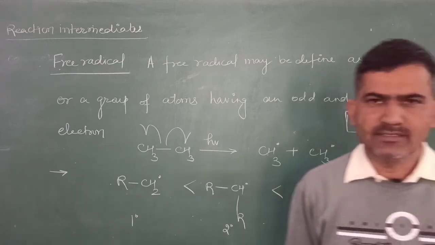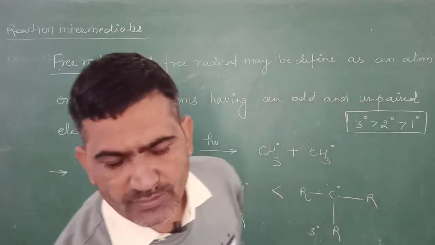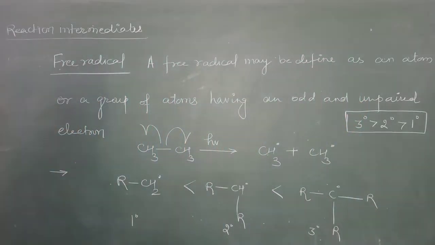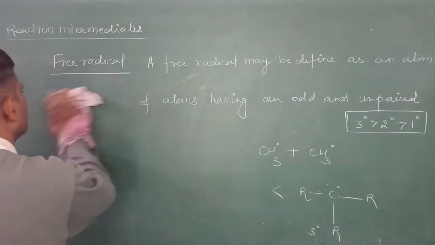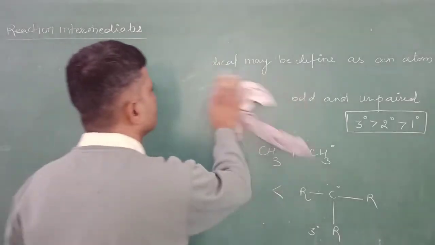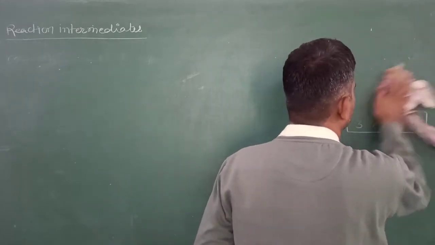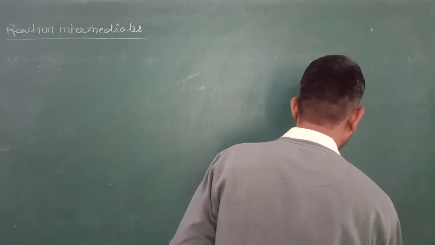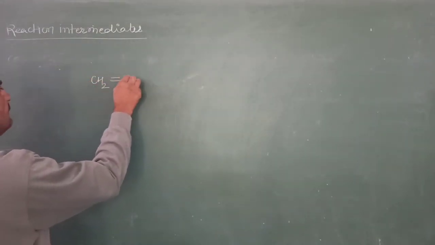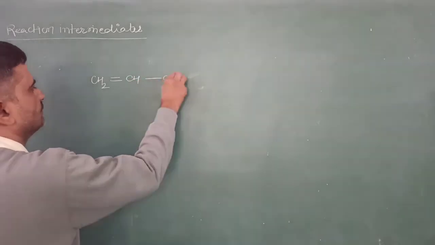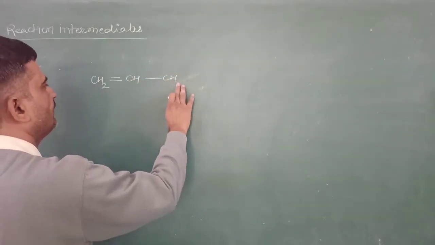Now we can explain the stability of the allyl and benzyl free radical on the basis of their resonating structures. Let us see. This is the allyl free radical.